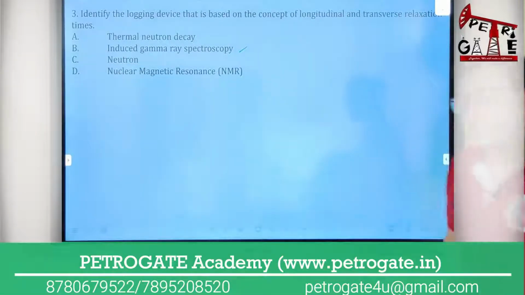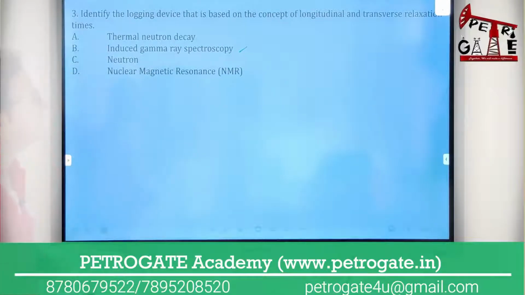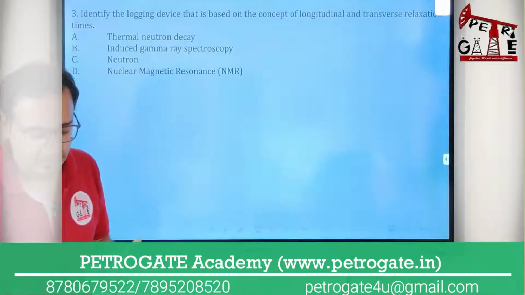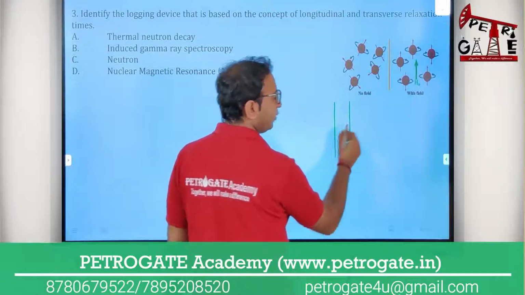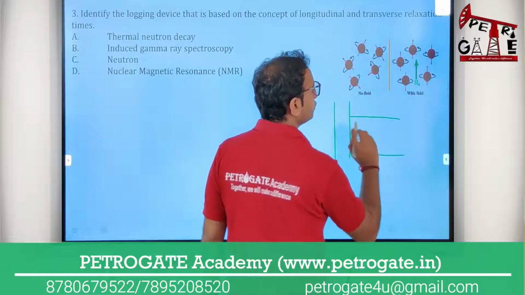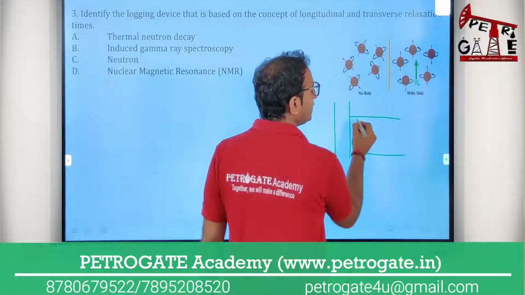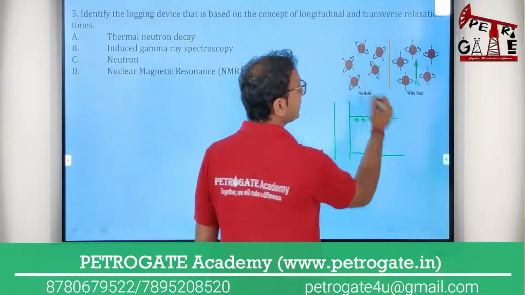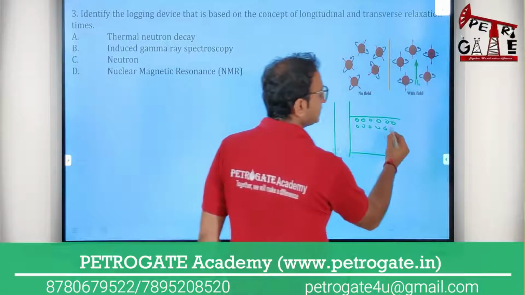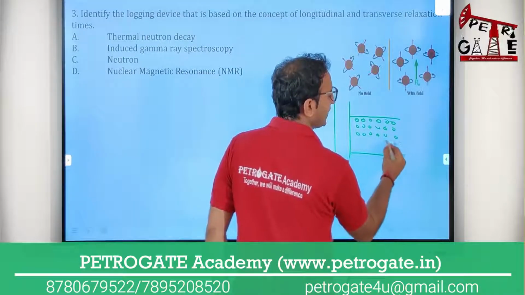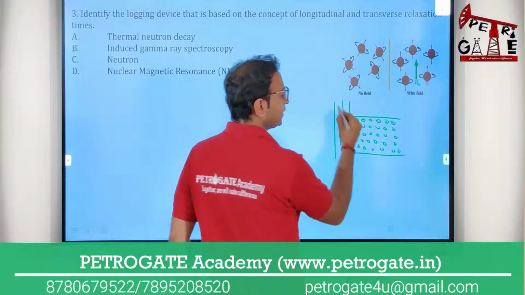Okay, and we have discussed the NMR log in full detail in our lecture series, but for now, in a short time, I will tell you the basic thing: what we will do in the NMR log. Suppose you have a wellbore and this is a zone, and in this zone you have some fluid in the pore spaces. That fluid has nuclei and protons, and these protons rotate randomly. In the pore space you have the nucleus, or you can say the proton. This is your logging tool, or NMR tool.